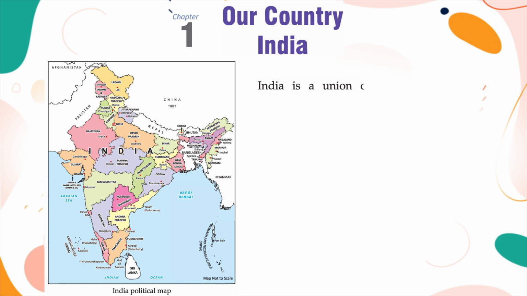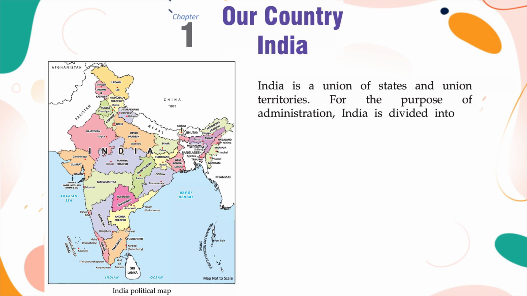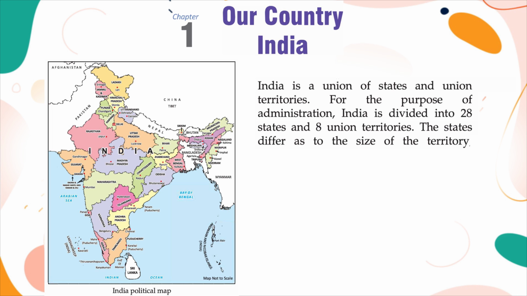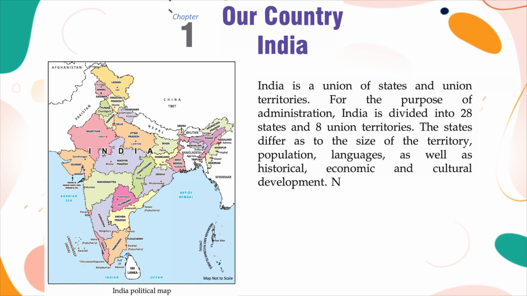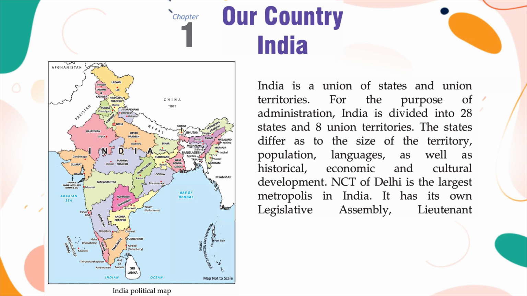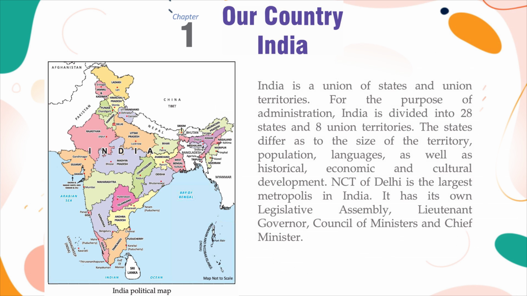India is a union of states and union territories. For the purpose of administration, India is divided into 28 states and 8 union territories. The states differ as to the size of the territory, population, languages, as well as historical, economic, and cultural development. NCT of Delhi is the largest metropolis in India. It has its own legislative assembly, lieutenant governor, council of ministers, and chief minister.